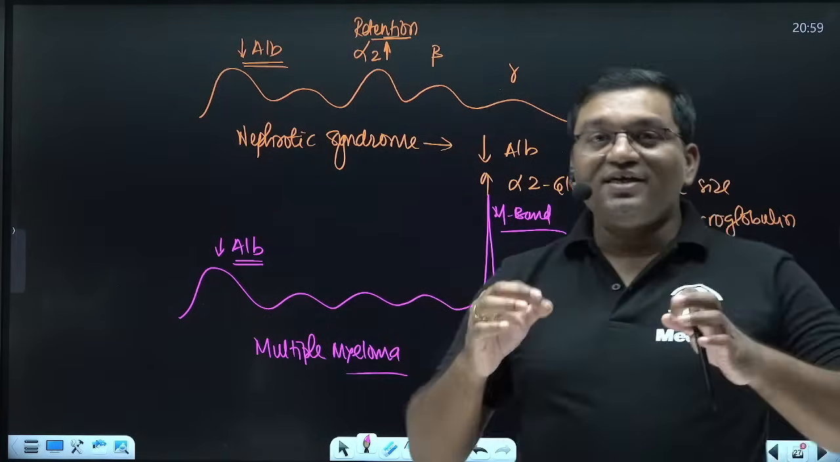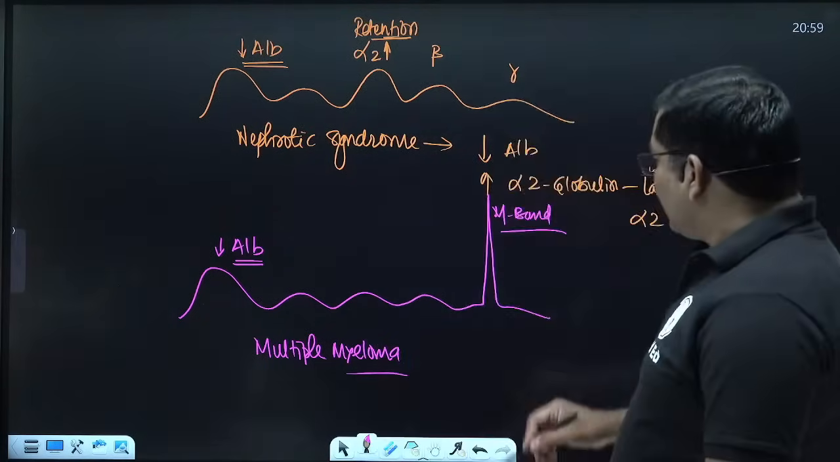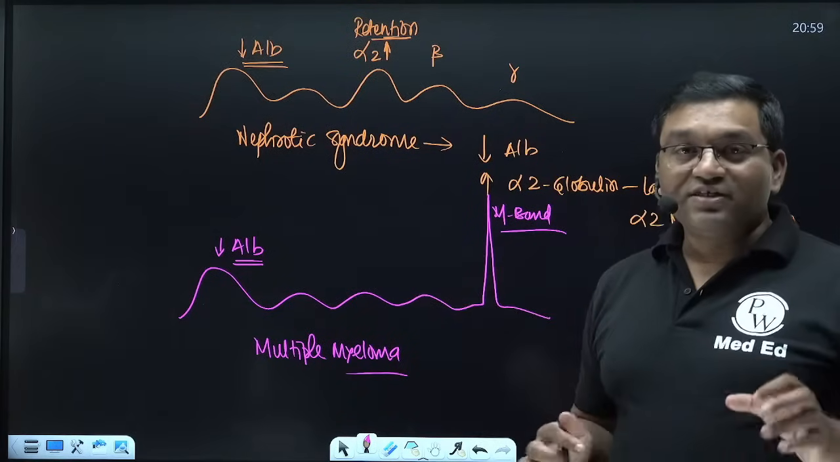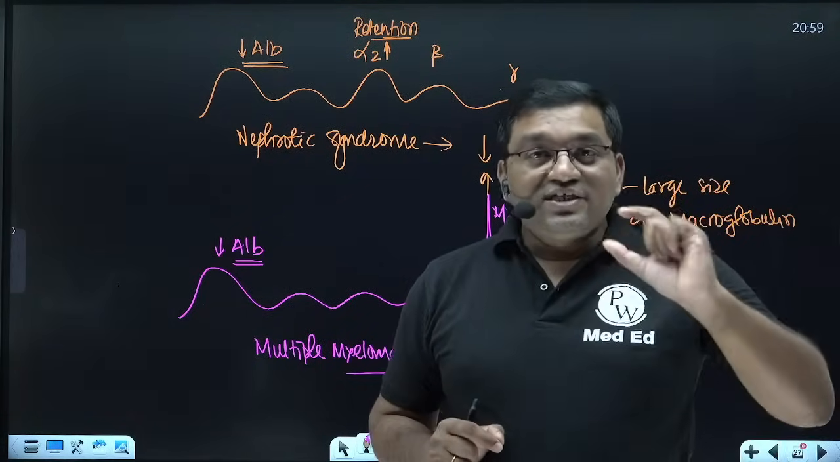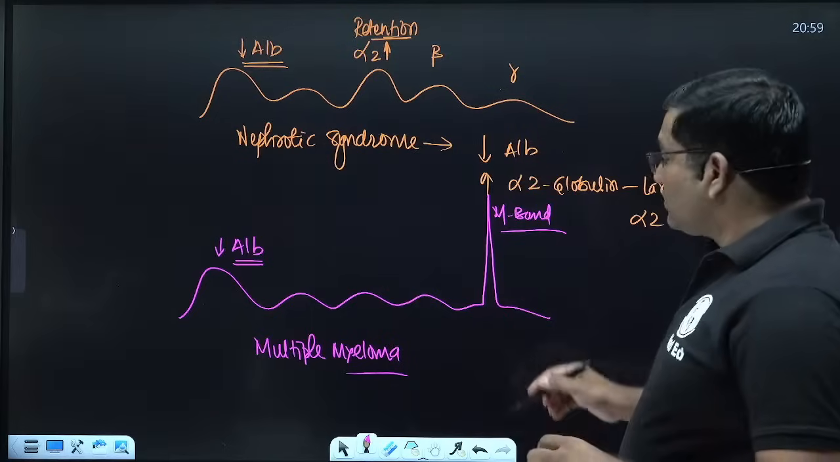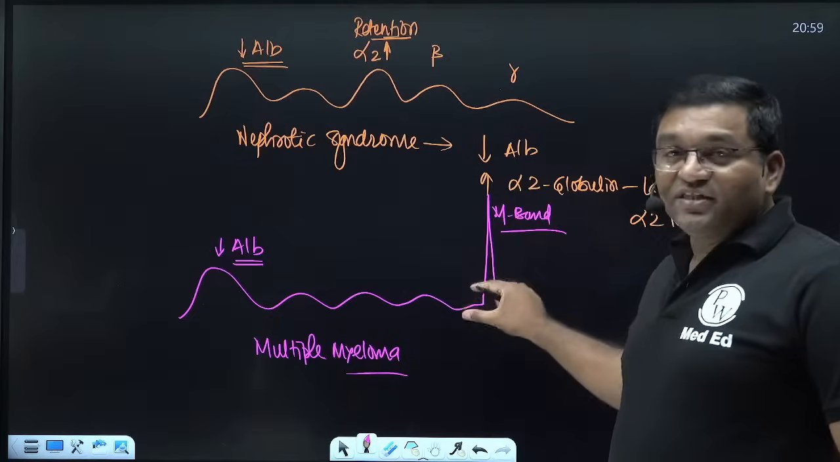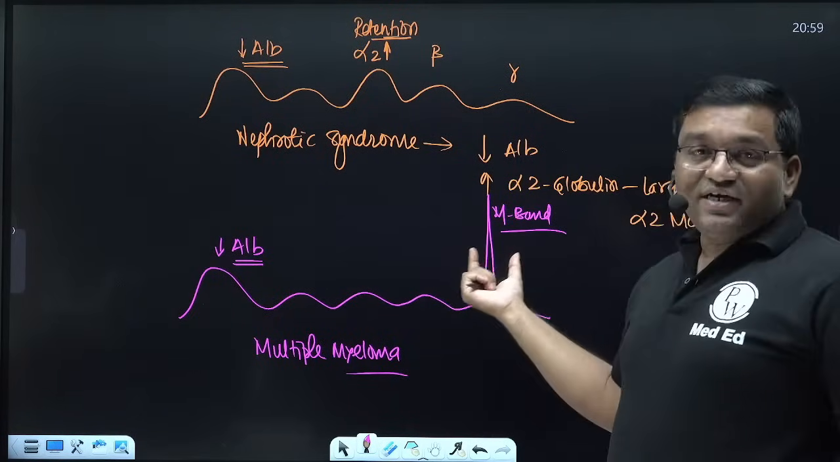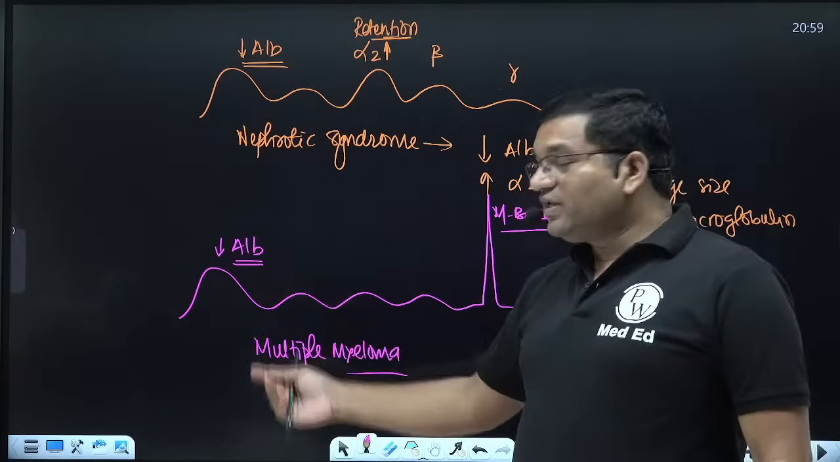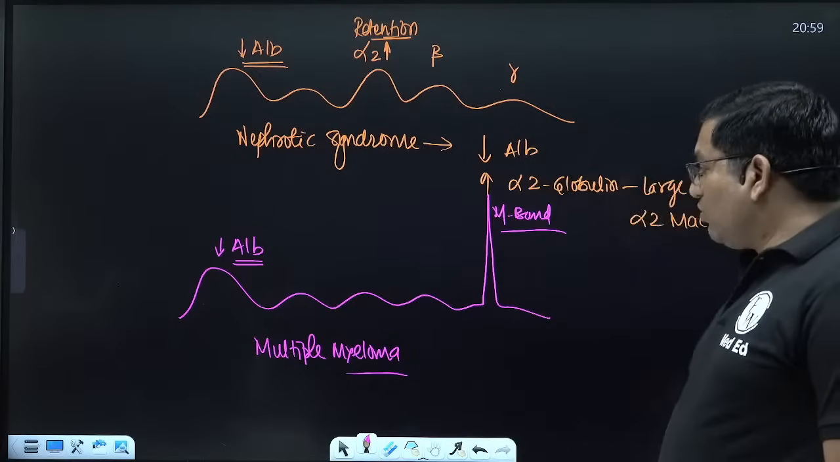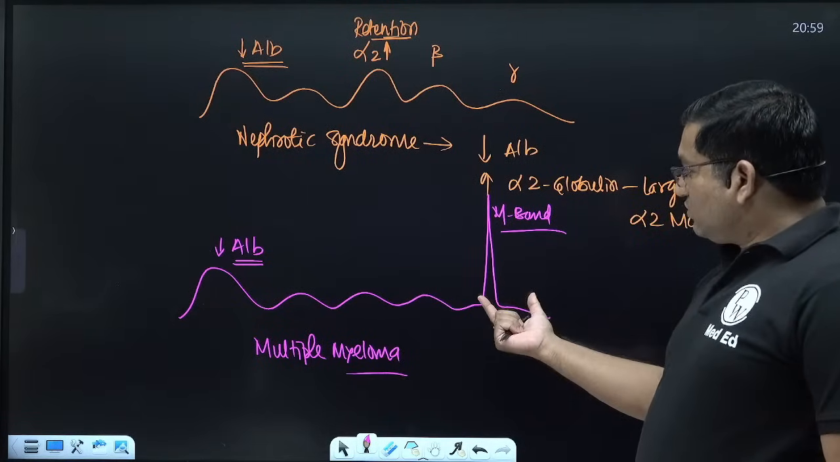Only single types of immunoglobulins are produced. This is monoclonal gammopathy. Single type of cellular response is there. Single type of immunoglobulins are produced, and that gives a sharp band in the electrophoresis. So M band is there, and there is decreased albumin level in multiple myeloma. Okay, so